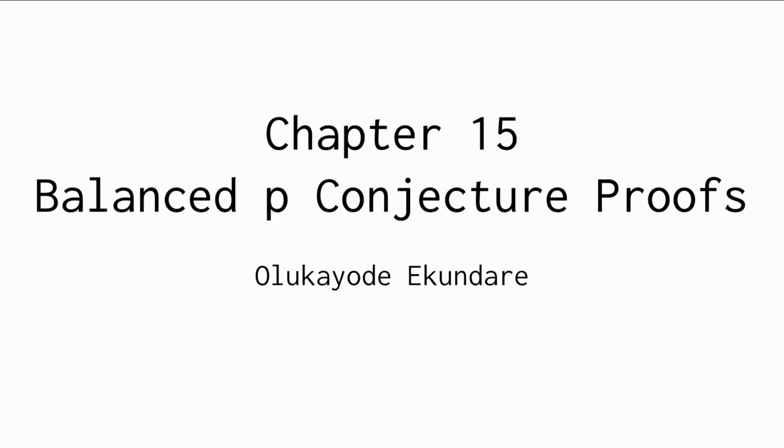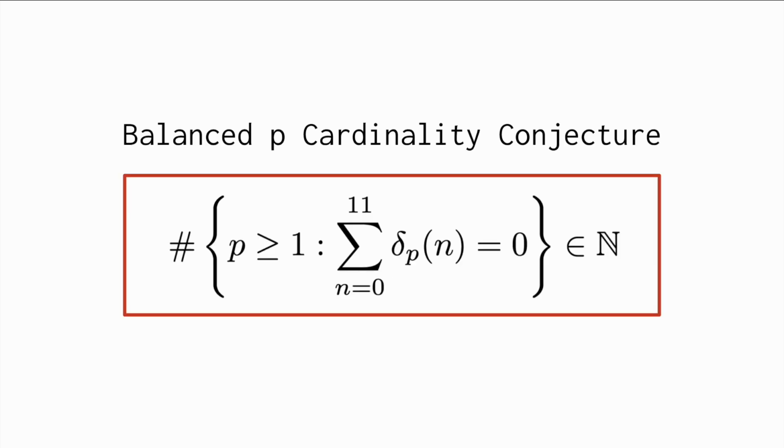Welcome to Chapter 15. We're back with the proof of a conjecture from Chapter 12 on Balanced Squircle Scales. The conjecture we'll be starting with is the Balanced P cardinality conjecture, which just says that the amount of balanced p greater than or equal to 1 is finite.